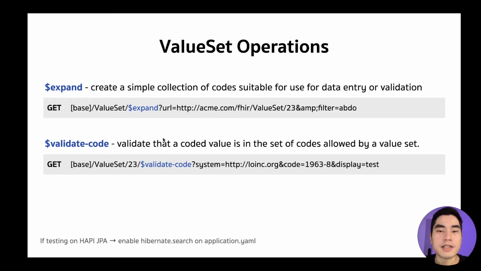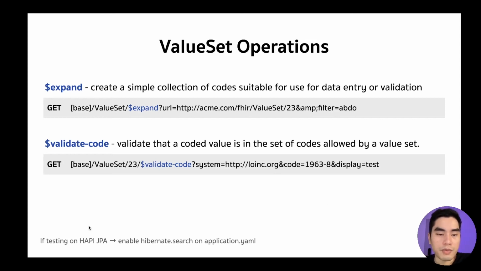So that is compose. And we also have operations for value set as well. Expand is like expanding the value set with some criteria, getting the list of codes inside that value set by that criteria. And validate code is like validating a code in a code system, but this validates whether it is in a value set or not.